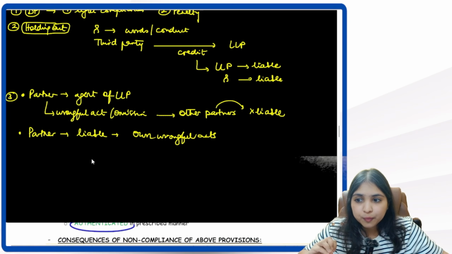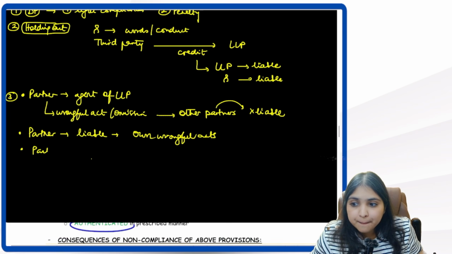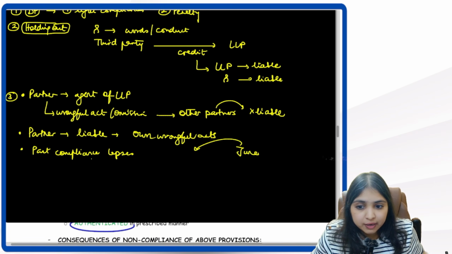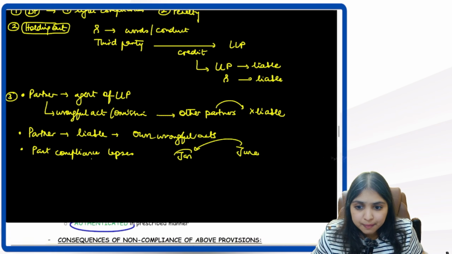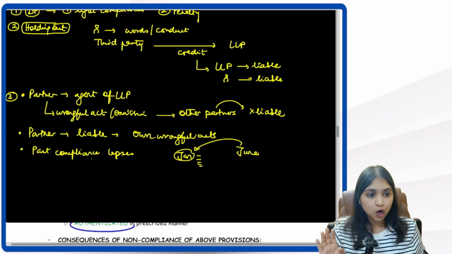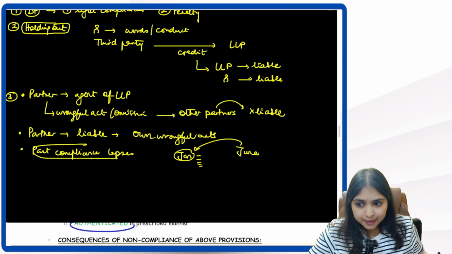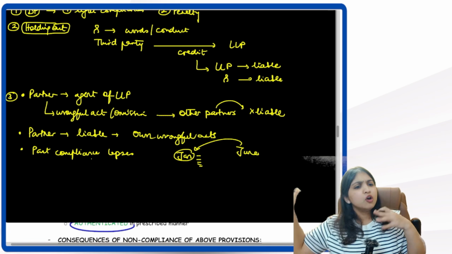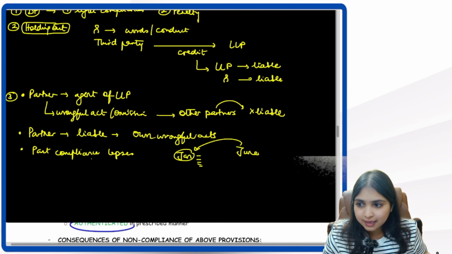Then we learned one more point over here for past compliance lapses. Remember this point? Past compliance lapses means what? When I became a partner only in June, even before I became a partner in Jan month, if any non-compliance happened, for that I will not be held liable. So for lapses which happened even before I became a partner, you can't hold me liable. Okay.